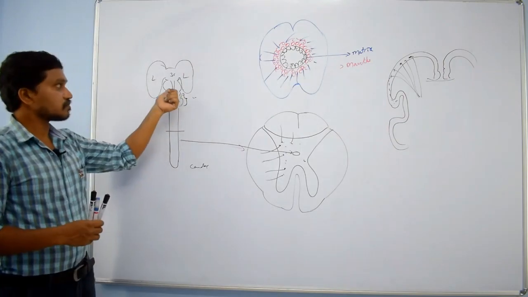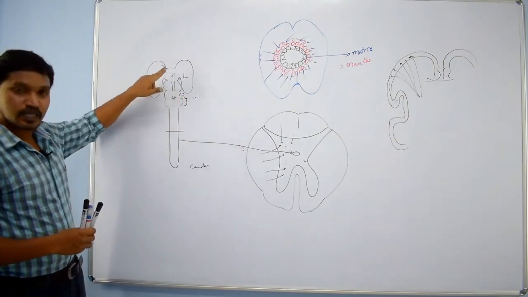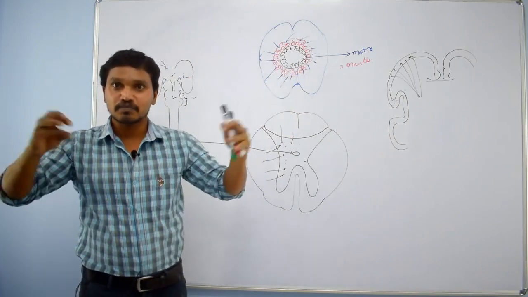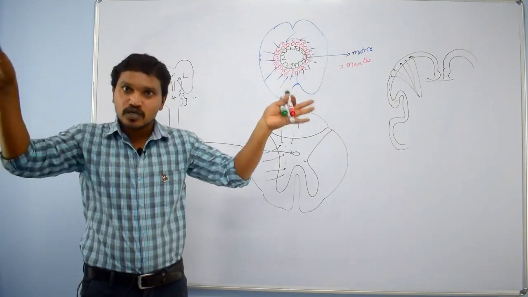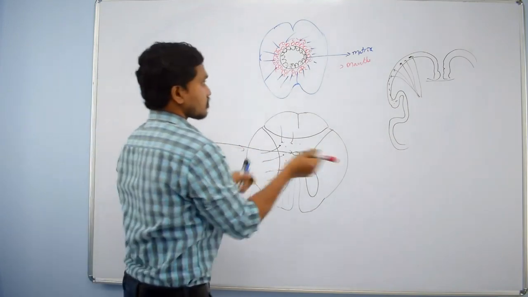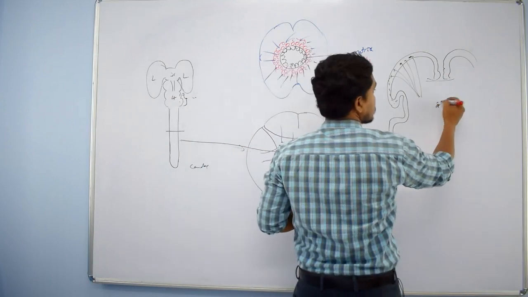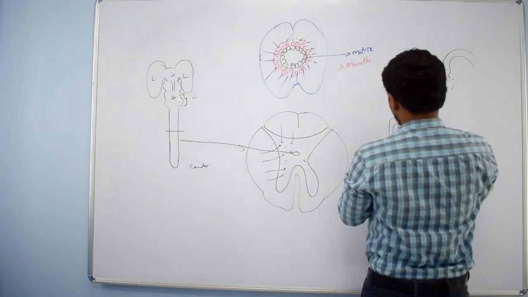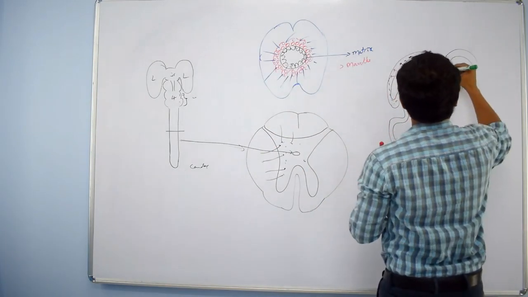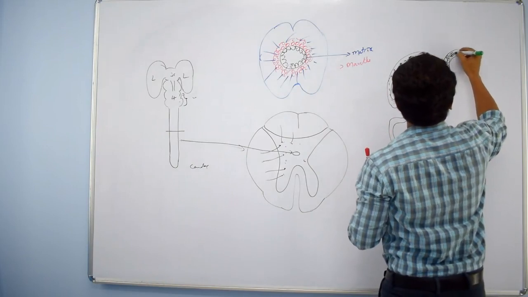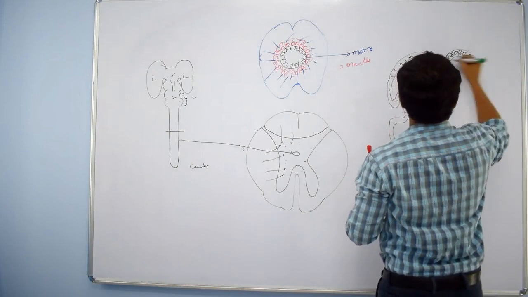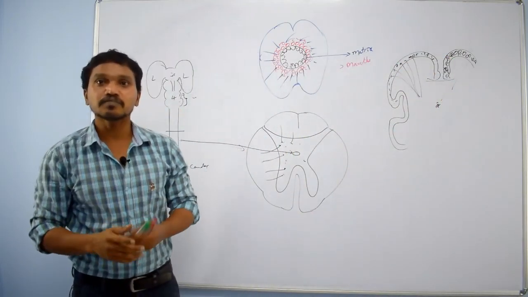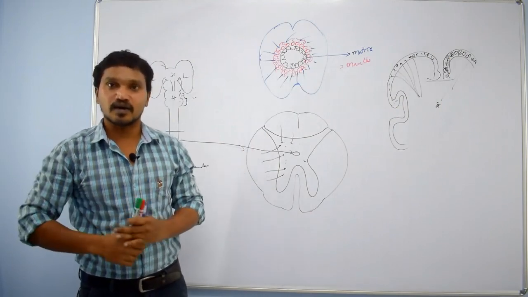But why has it developed differently in the case of the cerebrum? In the cerebrum, the grey matter developing in the center, that means the mantle layer, migrated en masse from the center towards the periphery and was accommodated at the peripheral part of the cerebrum, and forms the cerebral cortex and cerebellar cortex.